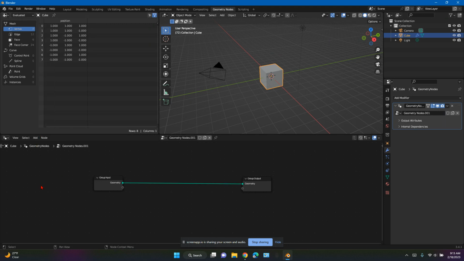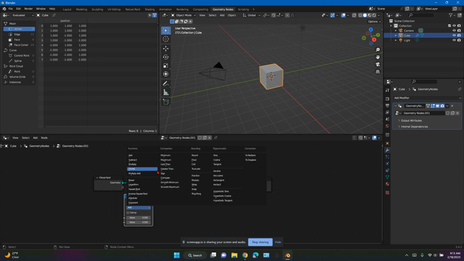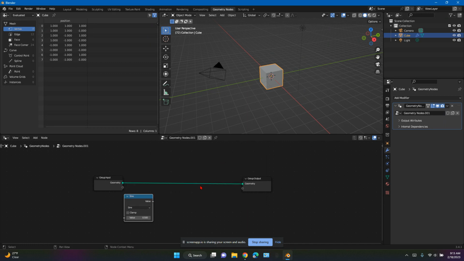You can press add or go to Shift A and search math, like the math chip. Oh, that's what you call it in Rec Room, math. And then change it to sine, not sign, SINE.